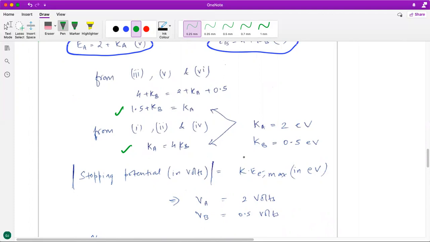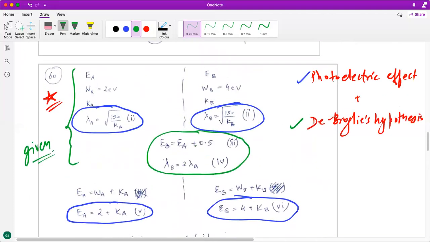So this is the math part of it. Here, notice, this is the conceptual bit, this is what I would say is connecting the dots.